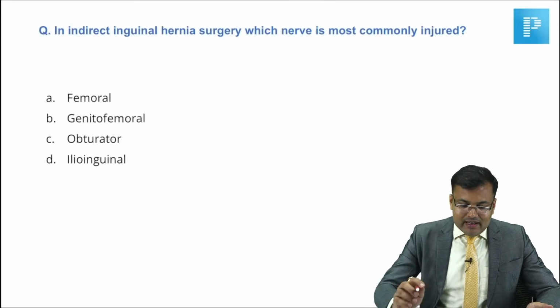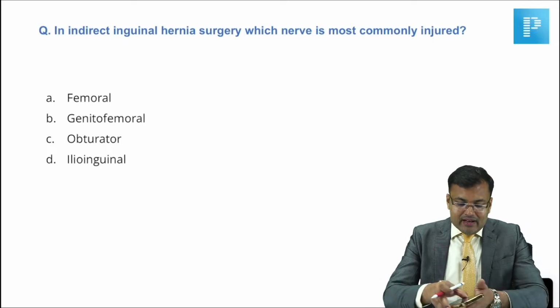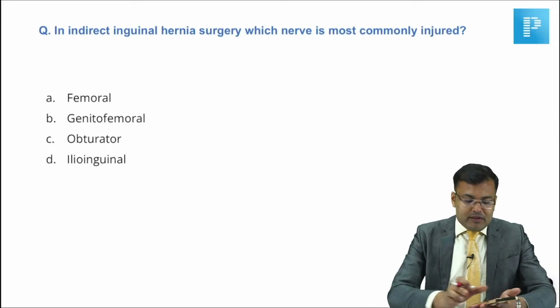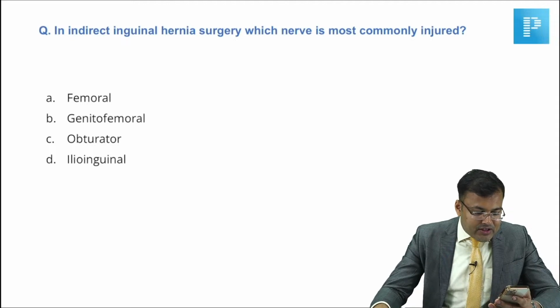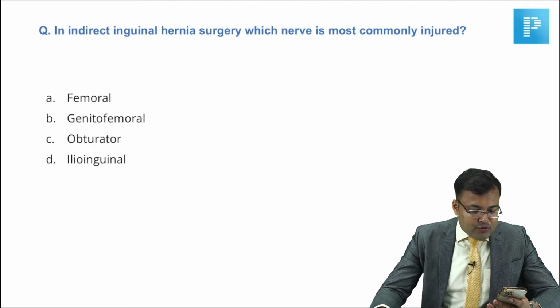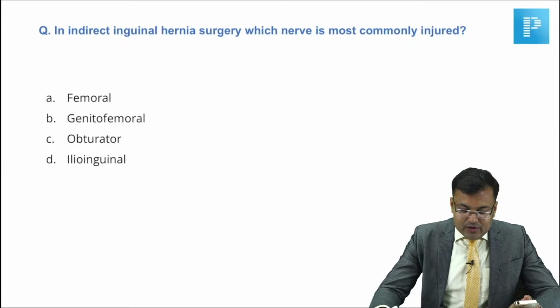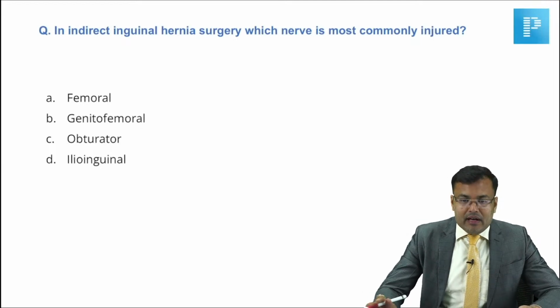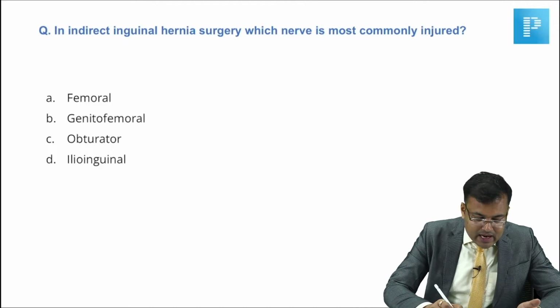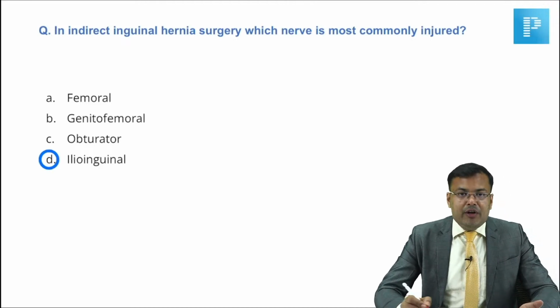So guys, let's start. First question, in indirect inguinal hernia surgery, which nerve is most commonly injured? Okay. So guys, you know that whenever we perform surgery for indirect inguinal hernia, the most commonly injured nerve is the ilioinguinal nerve.